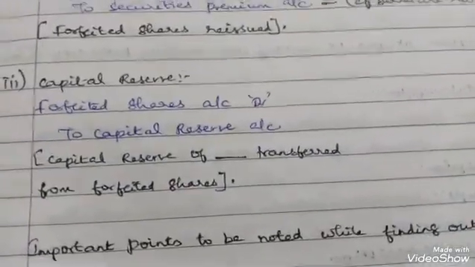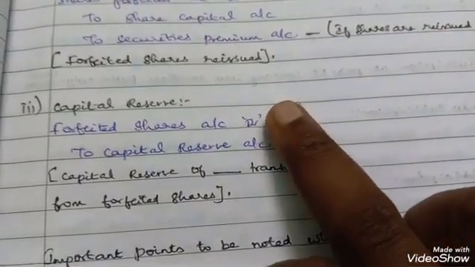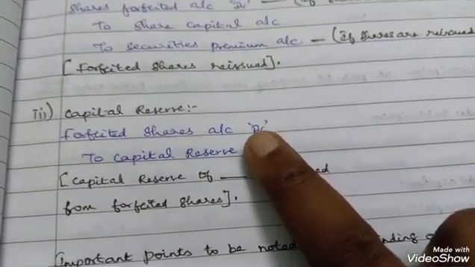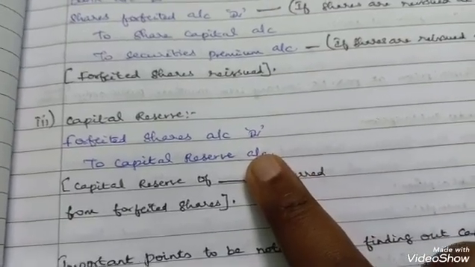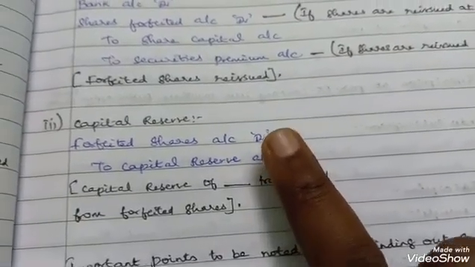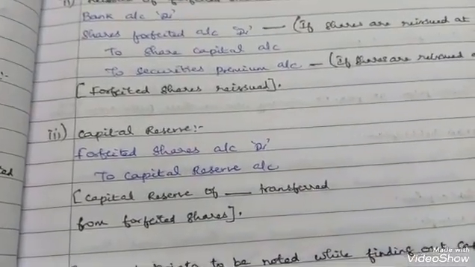Okay, next concept is capital reserve. So the journal entry for capital reserve is forfeited shares account debit to capital reserve account. Okay, so the forfeited shares account debit to capital reserve account.